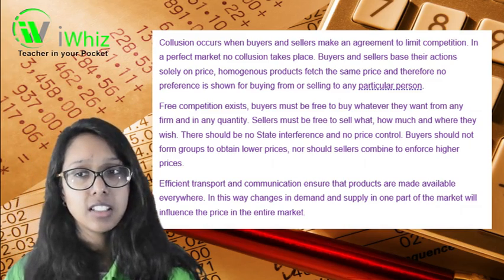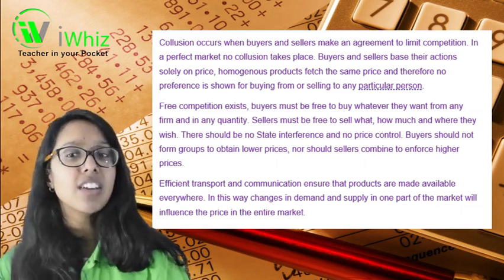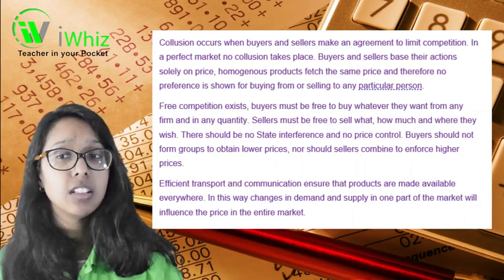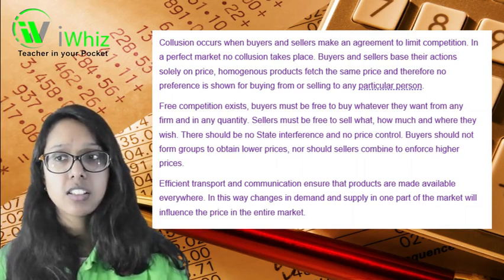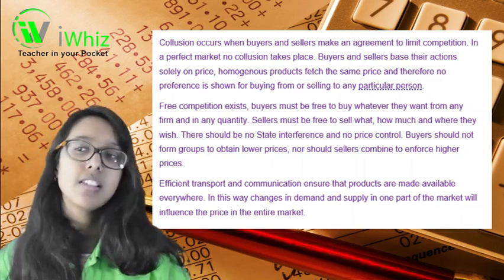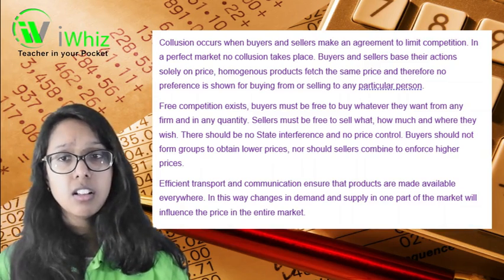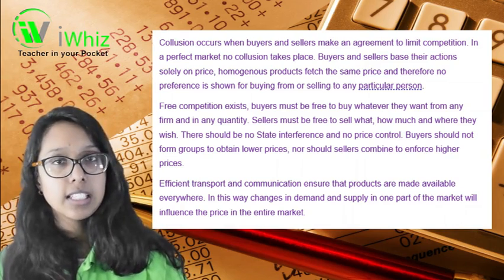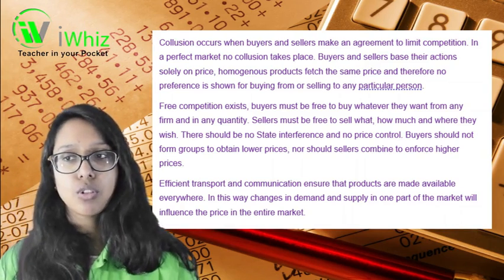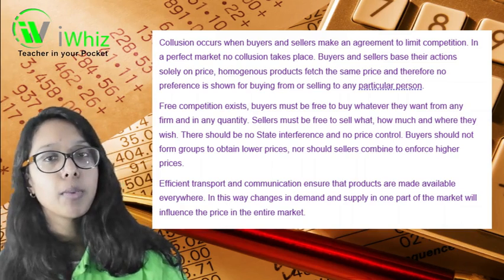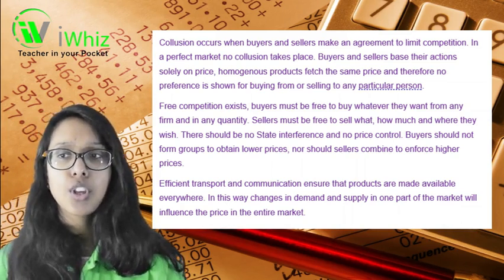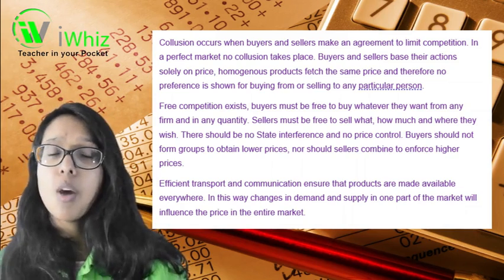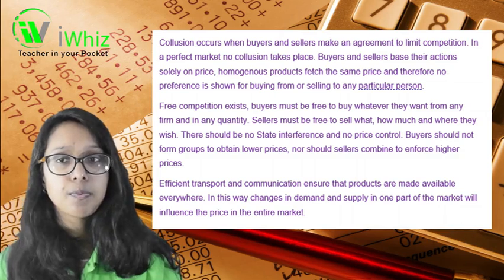Free competition then exists, and buyers must be free to buy whatever they want in any firm and in any quantity. Sellers must be free to sell what they want to sell, how much of what they want to sell, and to sell exactly where they wish to sell. There should be no state interference and no price control. Buyers shouldn't form any groups to obtain lower prices, nor should sellers combine in order to enforce higher prices, because they'll lose out on more clients like that.